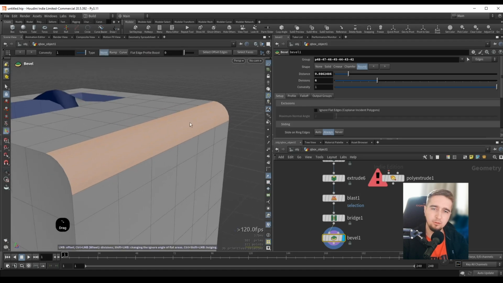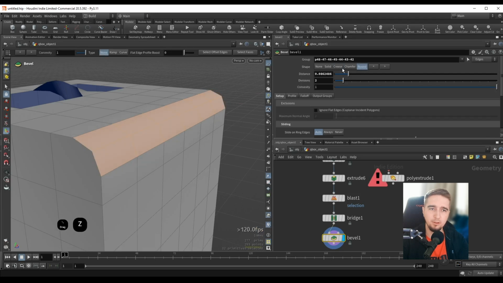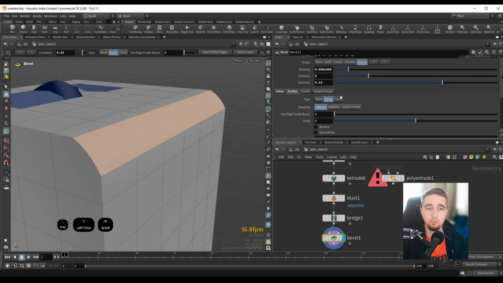And here, like I mentioned earlier, if I just tap Z, we can see that this will change the mode of our bevel. So we are going here from crease to round, and this will also give us new properties that we can edit directly inside the viewport as well. So if I press Z again, I can hold down Z to increase the divisions. I can maybe set the convexity over here, so maybe I want this to go in the other way, or I can choose a ramp mode. And with ramp or curve, maybe I have to go over here, or we can change the profile directly.